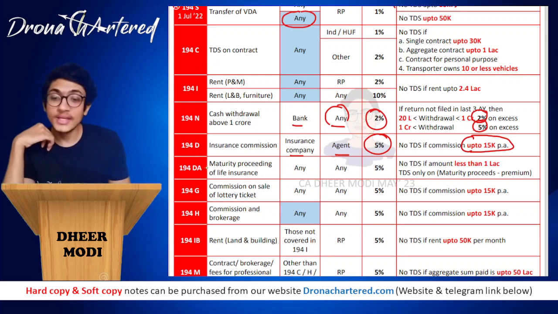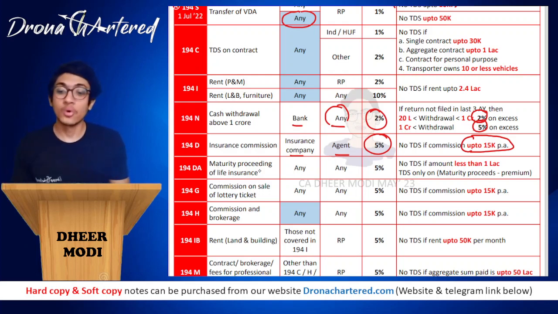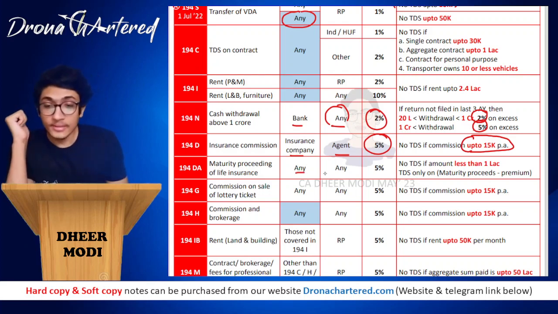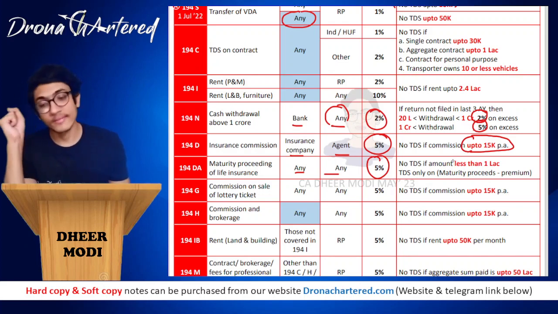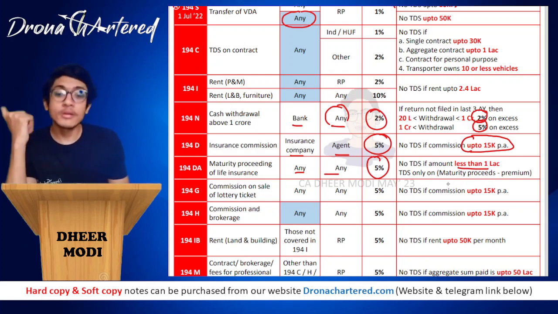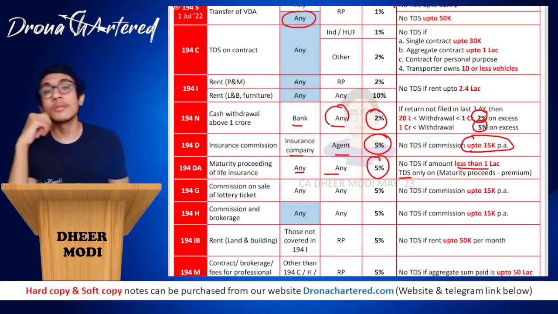Now 194DA stands for maturity proceeding after life insurance. Okay, so this is death after life. Great. So 194DA, that is maturity proceeding of life insurance. Again TDS rate is 5%. No TDS if amount is less than rupees 1 lakh. That means if amount is equal to 1 lakh, there will be TDS deducted. So no TDS if amount is less than 1 lakh, and TDS will be on what portion? TDS will be only on the maturity proceeds minus the premium that you have paid.